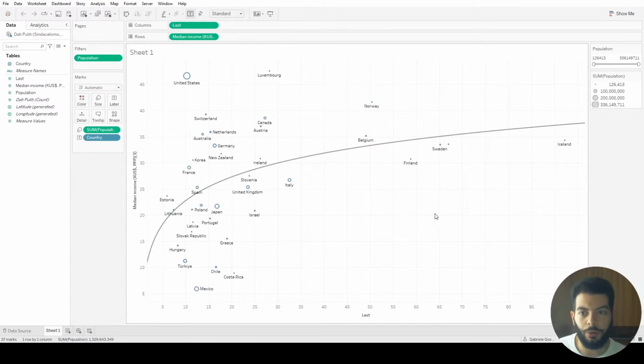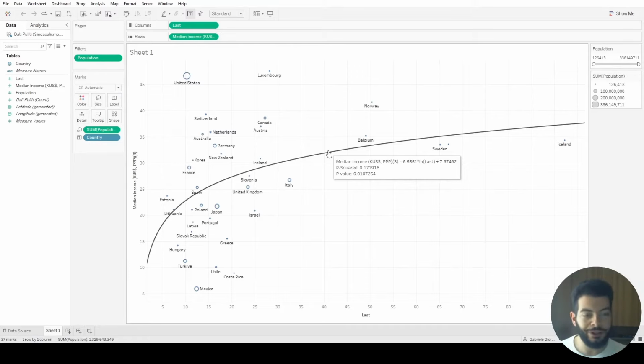As you can see in Tableau, we can also add the label for the country and the dimension that indicates the population. Here we also have the significance for this relationship, that is the p-value of the frequentist approach to statistical significance.